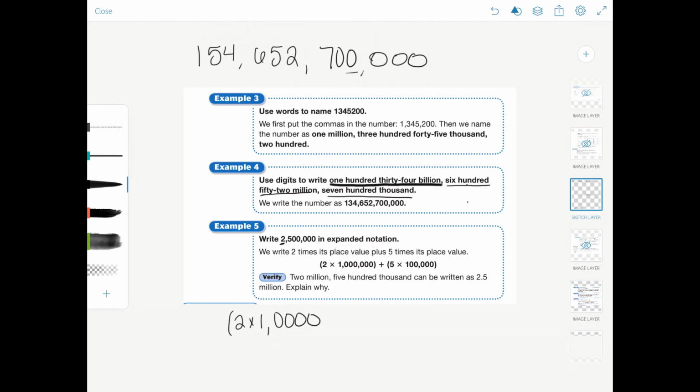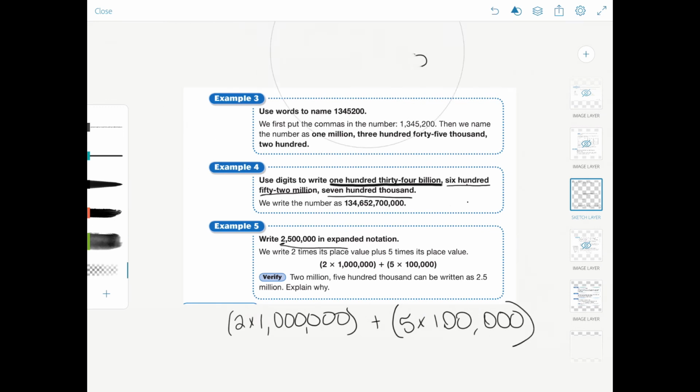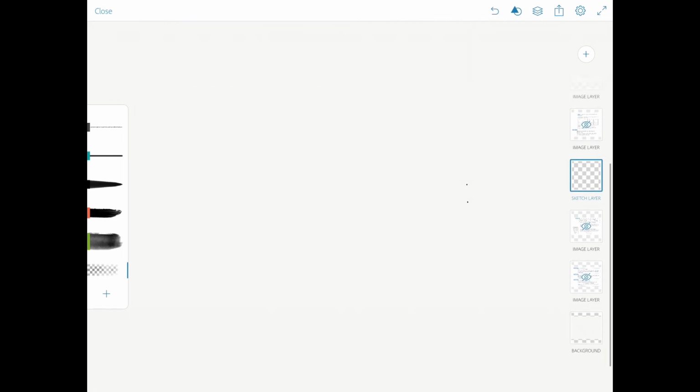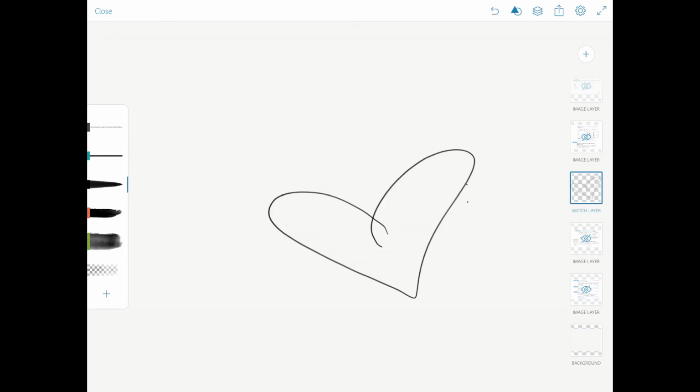So, right, 2,500,000. So 2 times 1 million plus 5 times 100,000. So it's the same thing as expanded notation that we did a few days ago. It's just in a bigger capacity. So I think you guys should be able to do this. Obviously, if you have any questions, let me know and I'm happy to help.